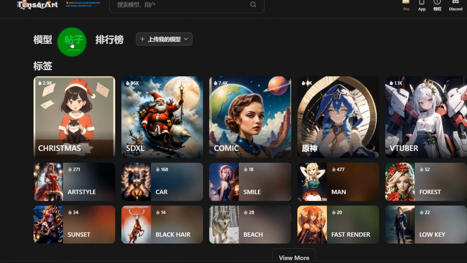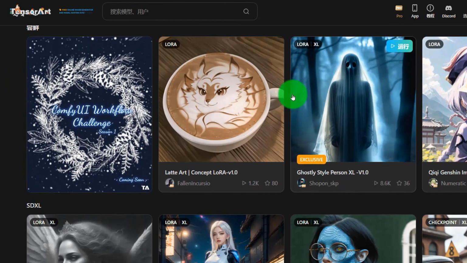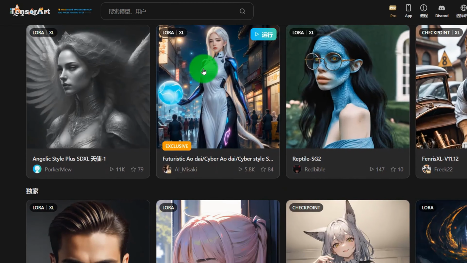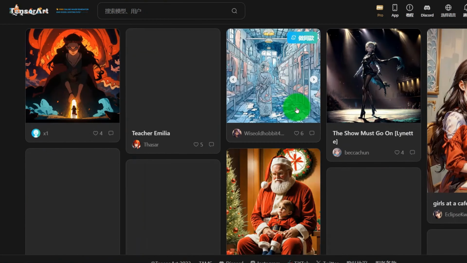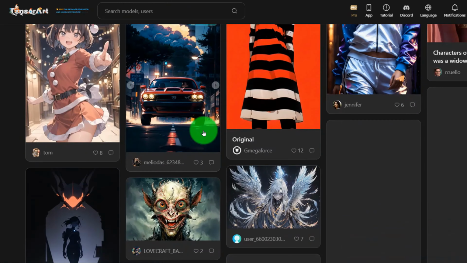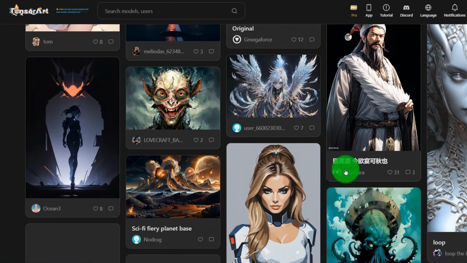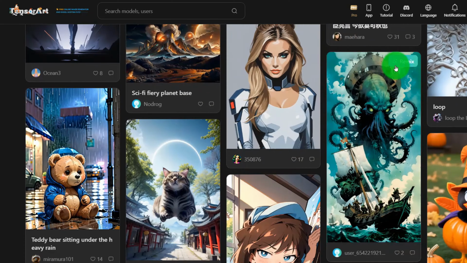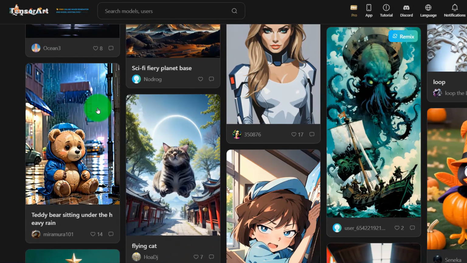And the site also has a lot of template types. You can use all of these models to make the same image. You can click on this post. These are the models created by some netizens. We can choose these types according to what we like to make different types of animations. You can see the same one on the top right. So just click on this to create the same style.